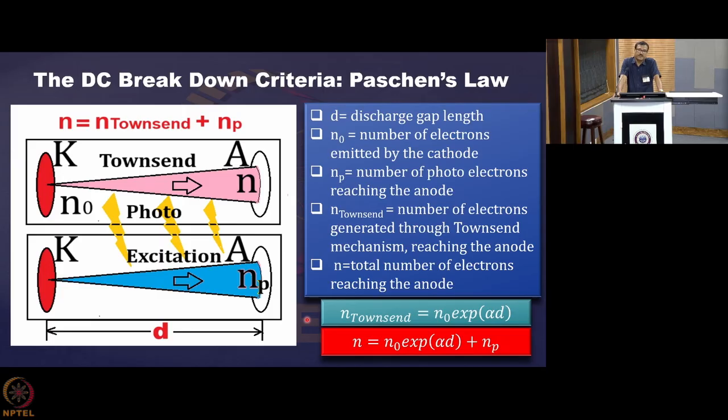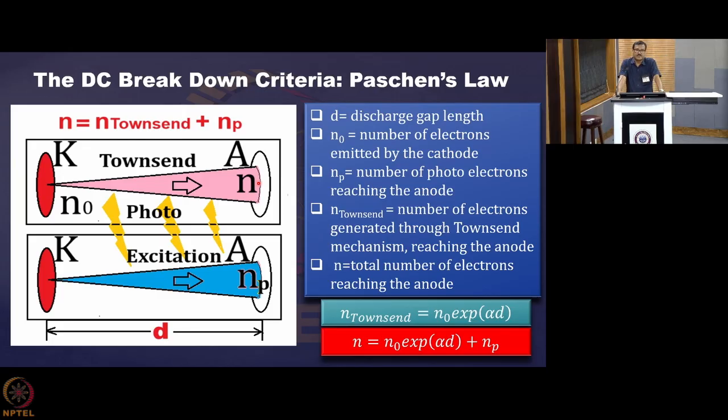So, here what we did, we included the effect of Townsend mechanism. So, this is N0 exponential alpha d plus the effect of the photoionization. So, the total number of electrons that has been generated is equal to the Townsend mechanism plus the electrons contributed by the photoionization mechanism. Because when the discharge happens, lots of photons are created.